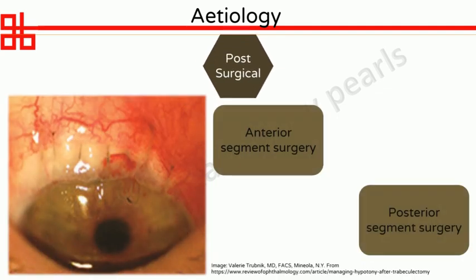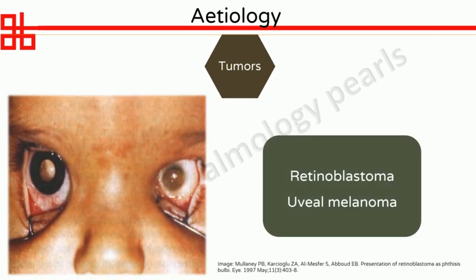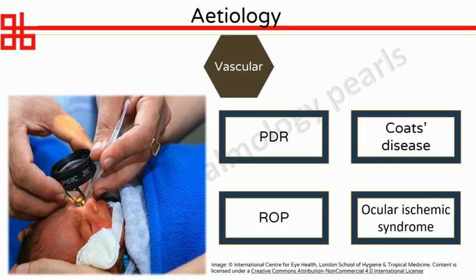Following any anterior or posterior segment surgery, the picture shows sutures placed for post-trabeculectomy hypotony. Tumors can sometimes end up in phthisis bulbi. This patient has bilateral retinoblastoma and the left eye has become phthisical. Some of the vascular causes like proliferative diabetic retinopathy, Coats disease, retinopathy of prematurity, and ocular ischemic syndrome can all lead in severe cases to phthisis bulbi. The picture shows a premature baby being screened by indirect ophthalmoscopy for ROP.